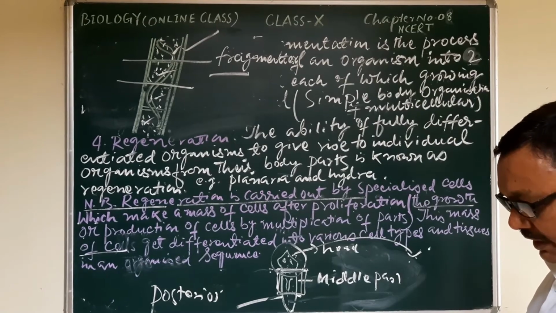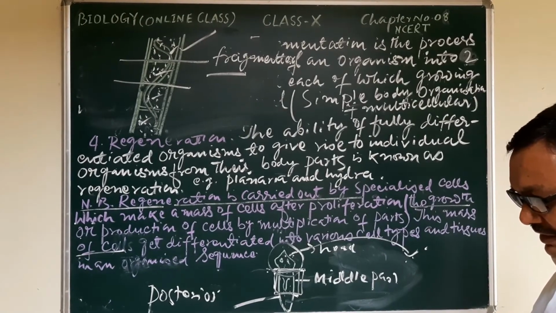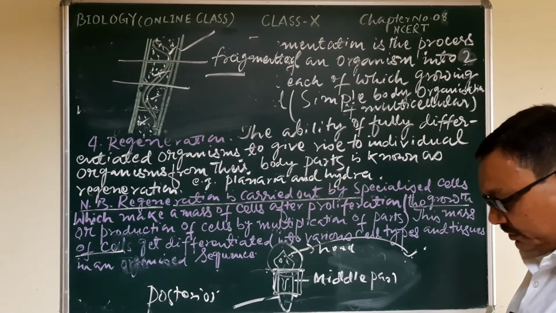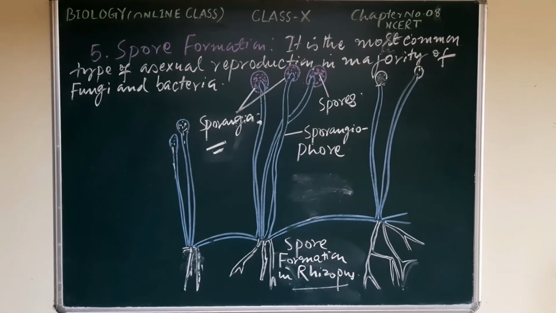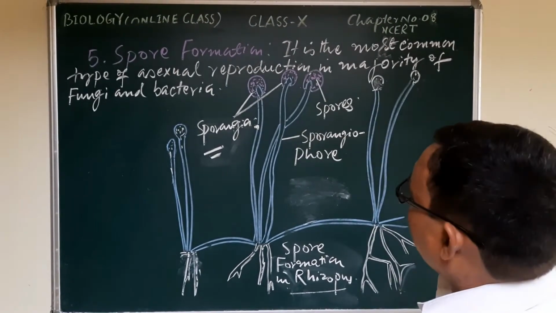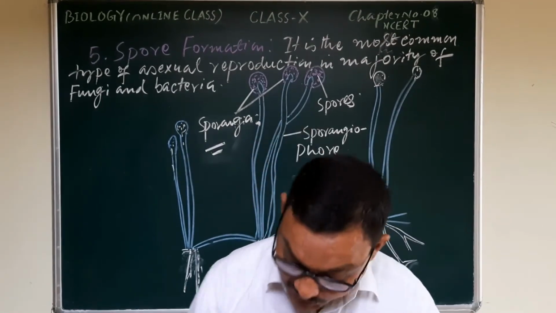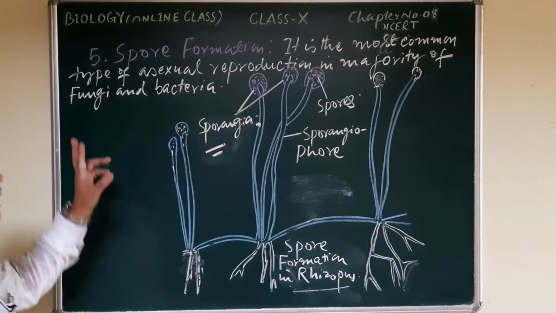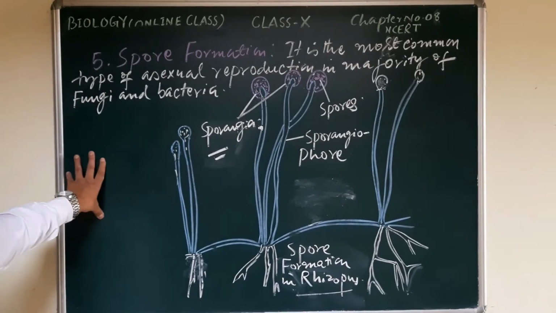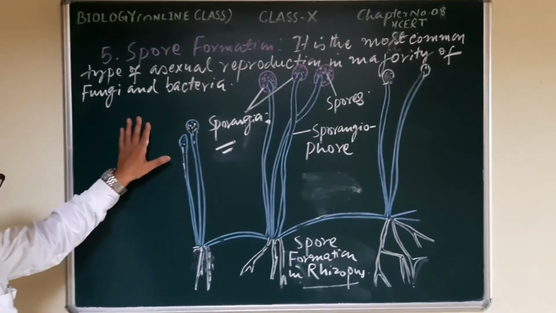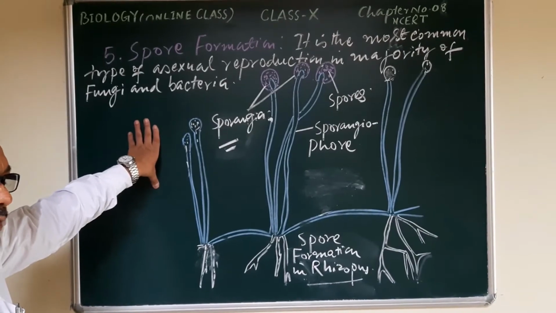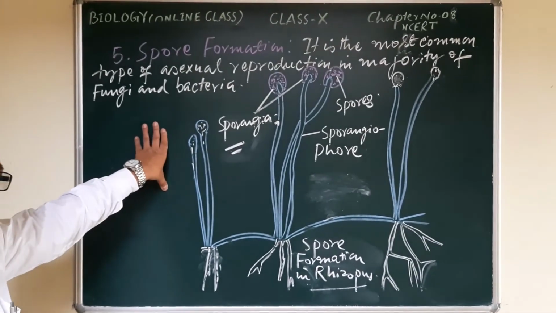Now look at another method, that is spore formation. This method of asexual reproduction is most common in bacteria and fungi.